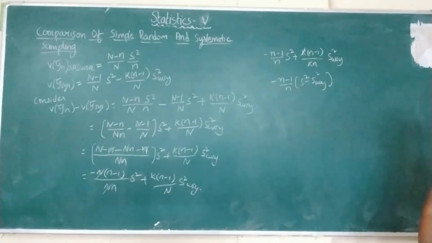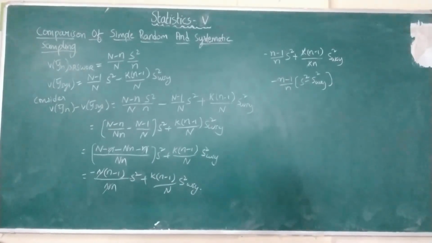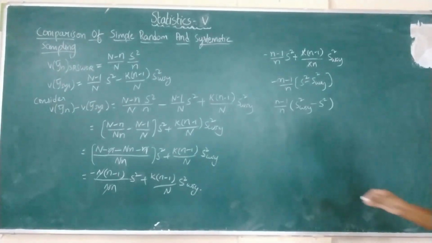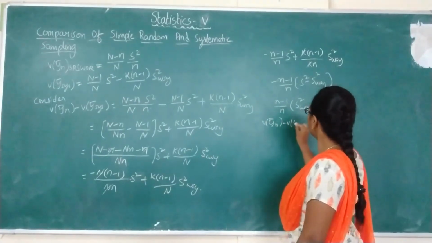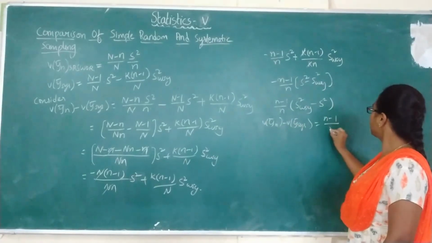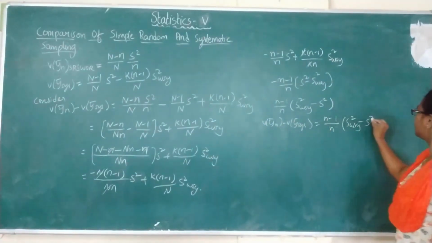So this is the variance of y bar n minus variance of systematic sample mean value. So we got variance of y bar n minus variance of systematic sample mean equals (n minus 1 by n) into (S_wsy square minus S square).